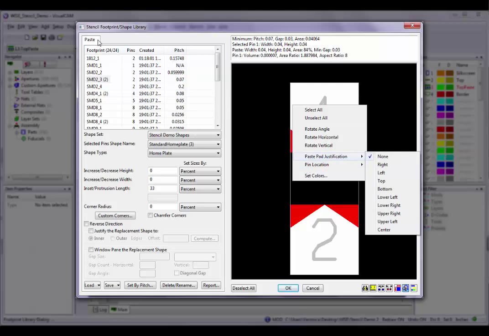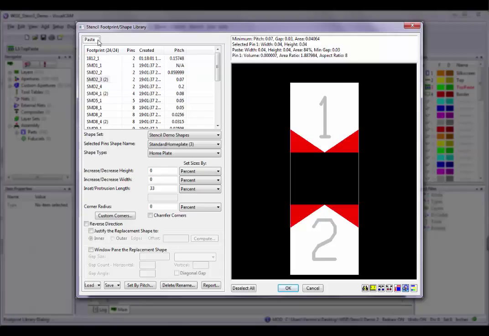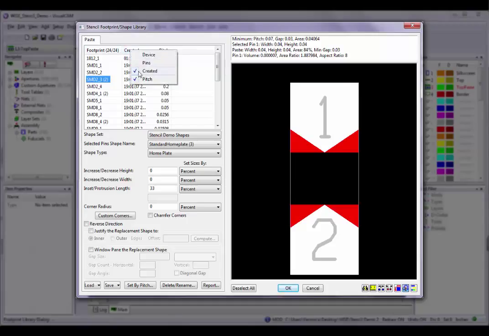So let's go into more detail now and talk about the Paste tab controls. At the top, by default, 4 columns of information are displayed about each footprint. These can be arranged to your preferences. Left-click on the column headers to sort the rows in ascending or descending order. Left-click and drag the column header left or right to reorder the columns. Right-click on any of the column headers to access the menu that will allow you to hide (uncheck) or unhide (check) any of the columns, except the footprint column. That cannot be hidden. In the list of options, you will see one labeled Device.